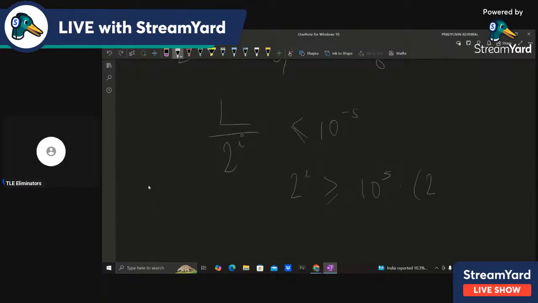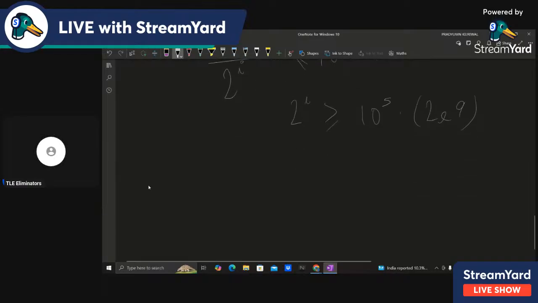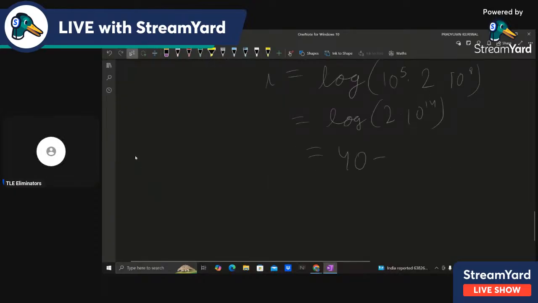So L is 2e9, and i is equal to log of 10 raised to power 5 into 2 into 10 raised to power 9, which is just log of 2 into 10 raised to power 14. This is approximately around 40 to 50.